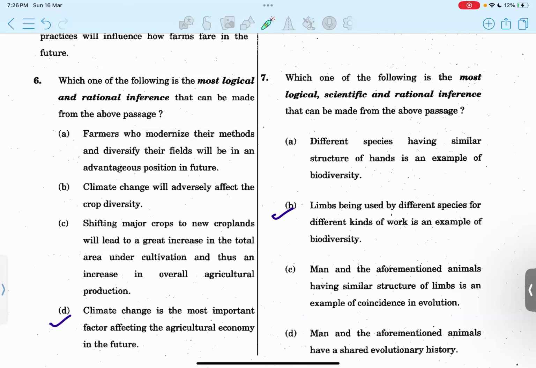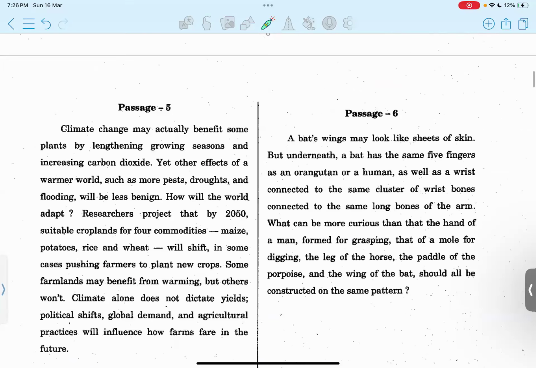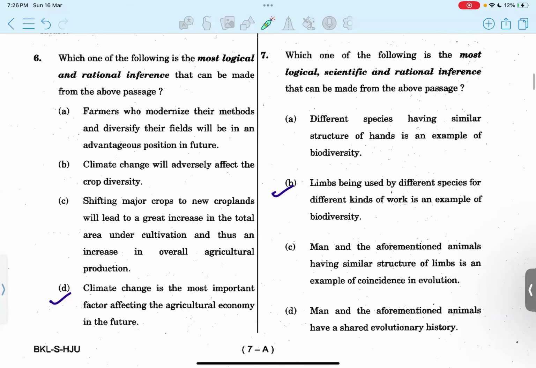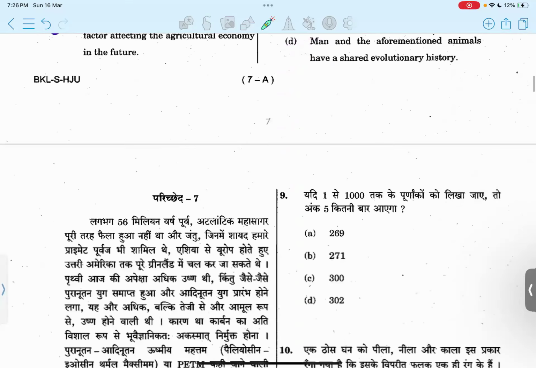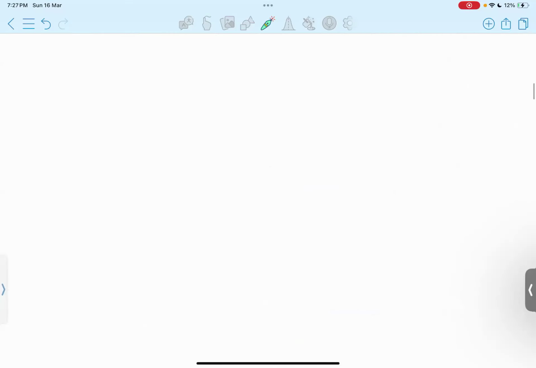Okay. Then question number 7. Again, another passage, passage number 6. The most logical, scientific, rational inference that can be drawn: limbs being used by different species for different kinds of work is an example of biodiversity. Option D. Fine. I was also confused between these two, but these are kind of similar options, so you tend to get confused.